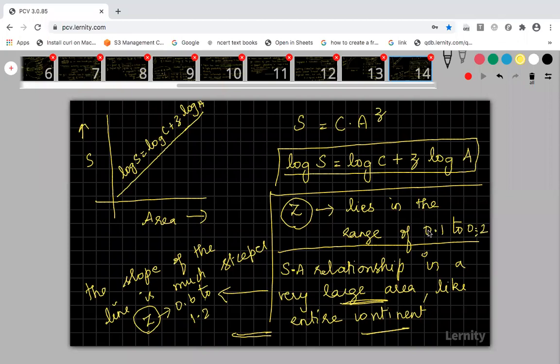When you are analyzing the species area relationship for a very large area like a continent or an entire zone, the value of Z will range from 0.6 to 1.2. If the Z value increases, the species richness automatically increases. The species richness depends upon the value of Z, and this Z depends upon the geographical area you are choosing. Okay, got it?